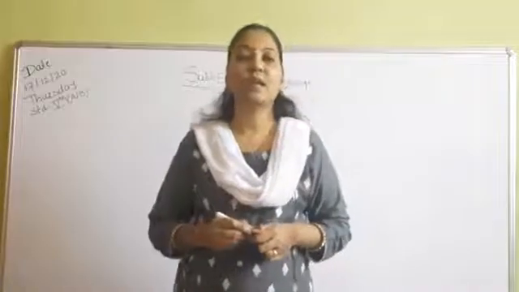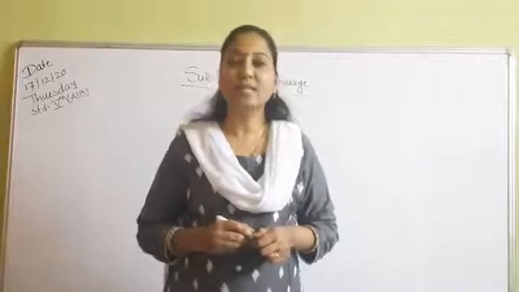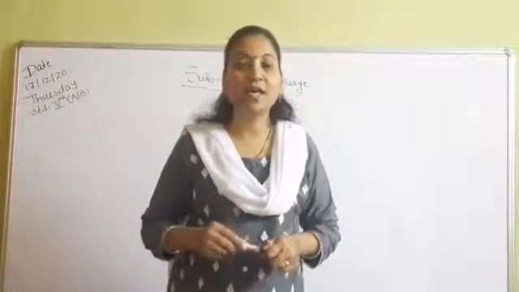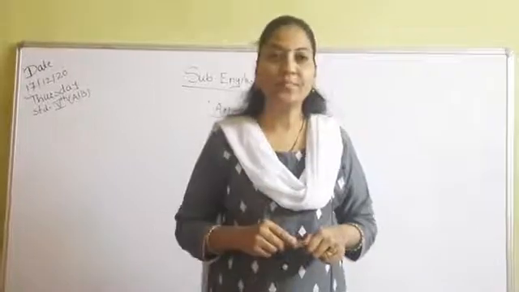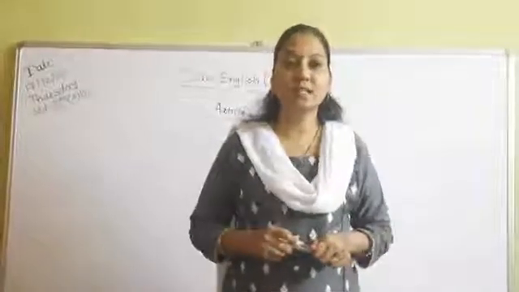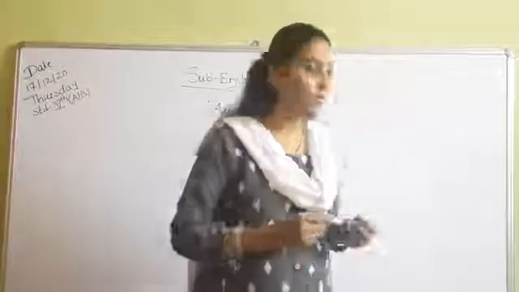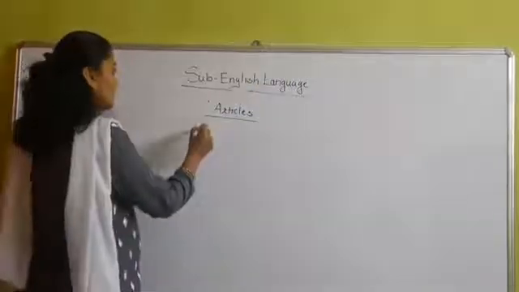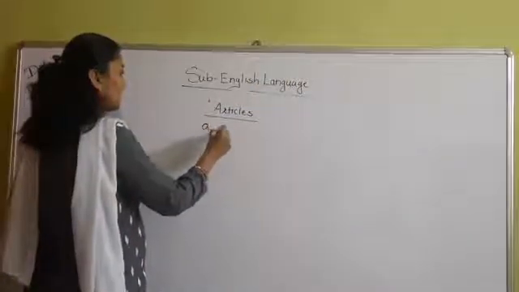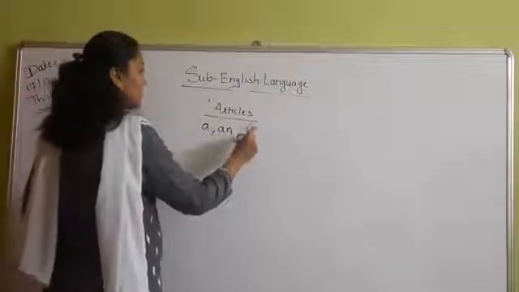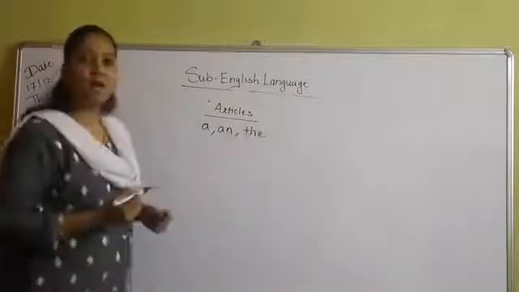Students, in our previous period we have studied articles. We have seen the three words a, an and the. These words are known as articles.